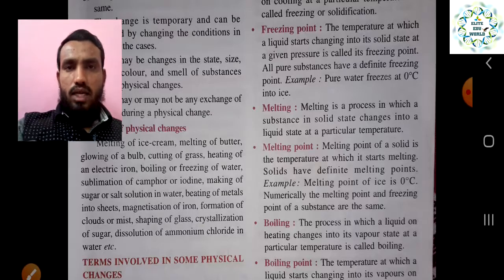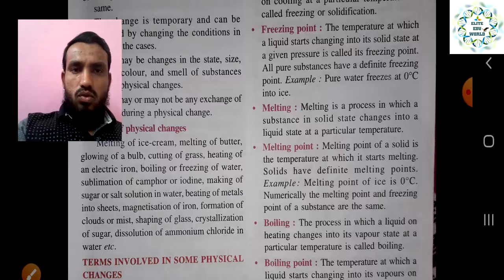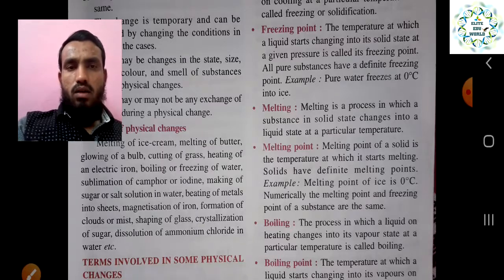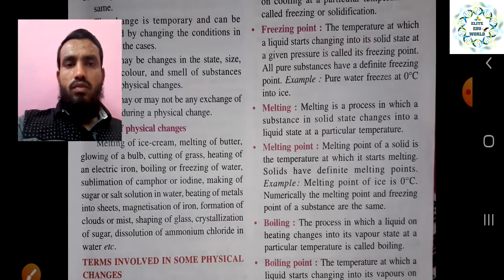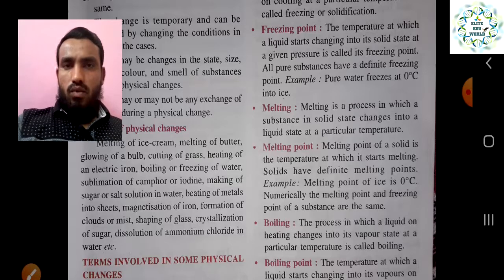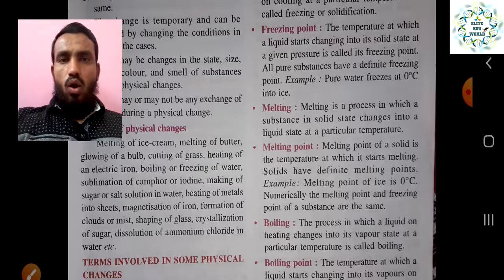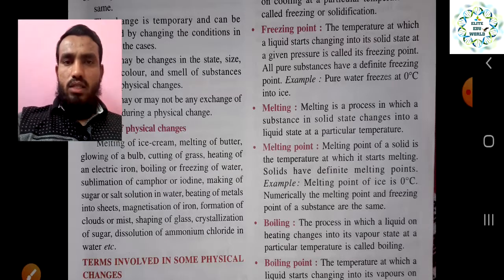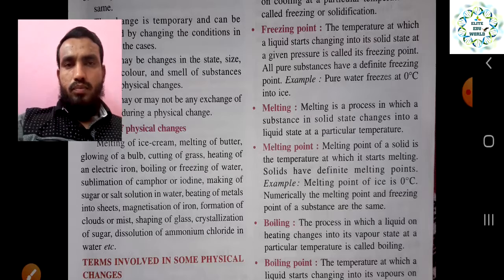Magnetization of iron: we can magnetize iron and then remove the effect. Formation of cloud and mist, shaping of glass, crystallization of sugar, dissolving of ammonium chloride in water, etc. These are all the examples we have discussed here. All of these come under physical change only, right?